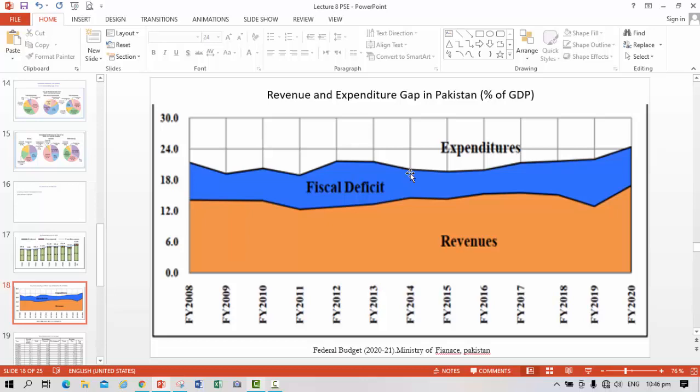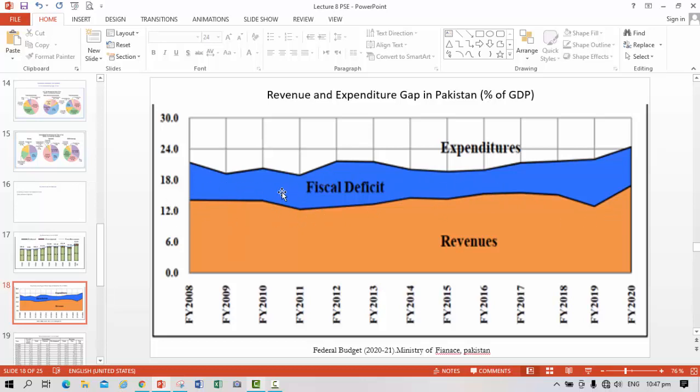This is the fiscal picture of Pakistan. We see that throughout the years from 2008 to 2020, in these 12-13 years, we see a consistent rise and fall in the expenditure. Similarly, we have, on the revenue side, rise and fall.